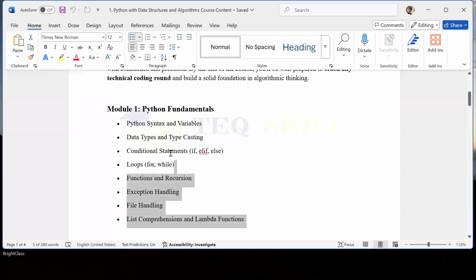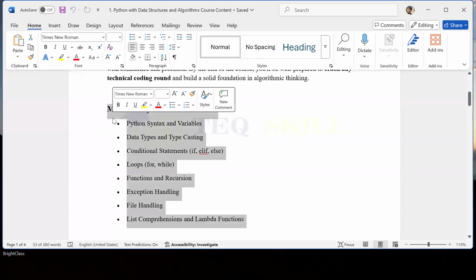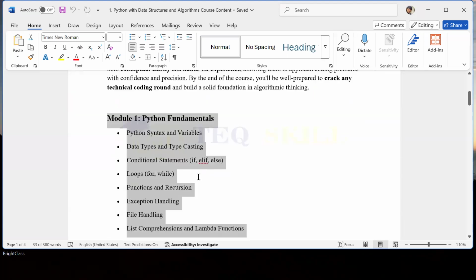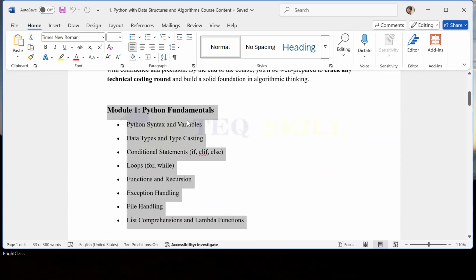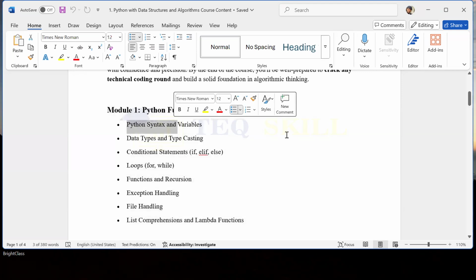We first complete the Python fundamentals module, then we can go for the second module. Okay. So as part of the Python fundamentals, let's start with the Python basic syntax. I hope you understood how we can use Visual Studio Code in two different ways, interactive mode and batch mode, and how to create your own virtual environment. Now I will concentrate on Python syntax and variables.